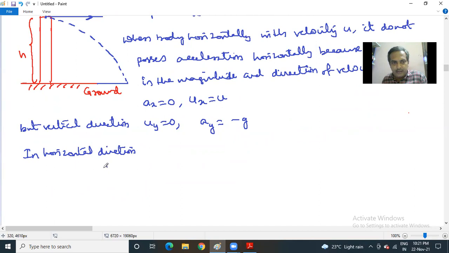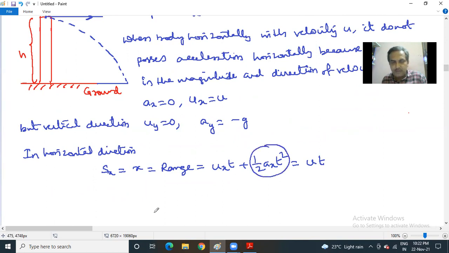Take sx. You can write this is going to be x, also called the range, is equal to uxt plus half axt square. Now what did you take ux? Ux you have taken as u. t will be present. ax is 0, this quantity does not exist. This is in the horizontal direction.